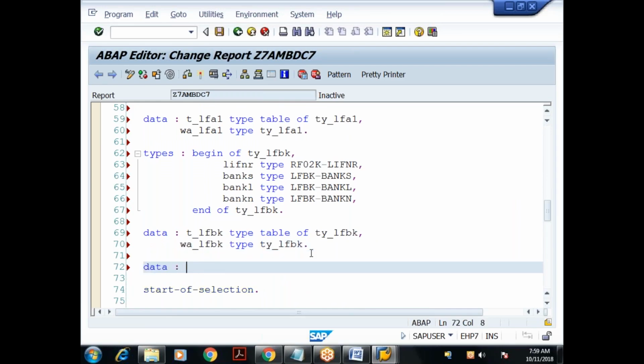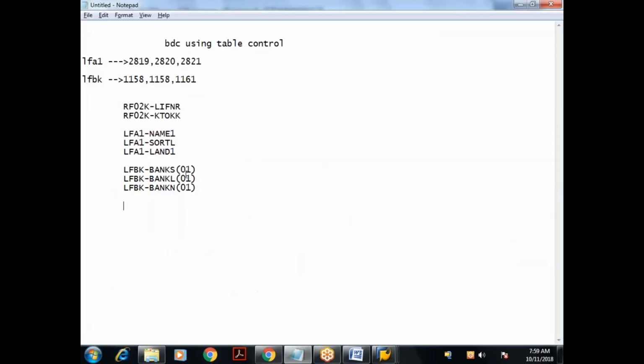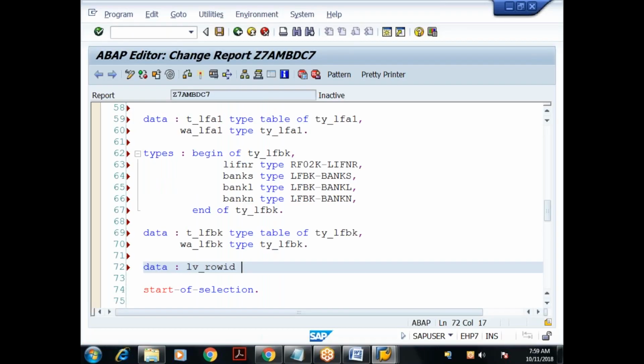Done. Then what I'll do? I'll take one field, LV_ROW_ID. Row ID, what is the sequence I'll get? 01, 02, 03 kind of thing. So if I take it as type I, what is the default value? 0. If I increment by 1, it becomes 1, then it becomes 2. But I want the row IDs in which format? 01, 02 kind of thing.